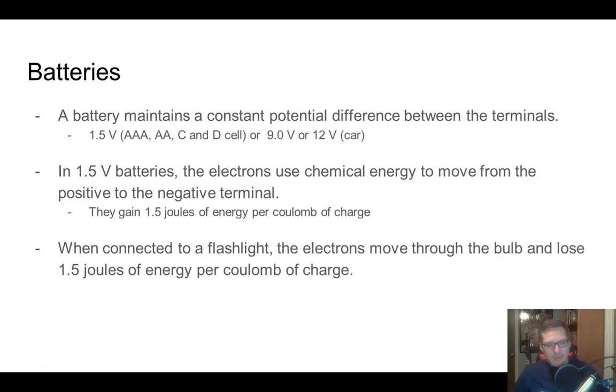So how does this apply to real world stuff? Well, this has huge implications for energy, circuits, and so on and so forth. Batteries, you hear about 12-volt batteries, 1.5-volt batteries, 9-volt batteries, all sorts of different batteries. And essentially what you're doing is just measuring the potential difference between the two terminals of your battery.